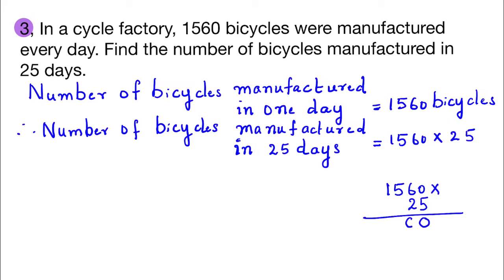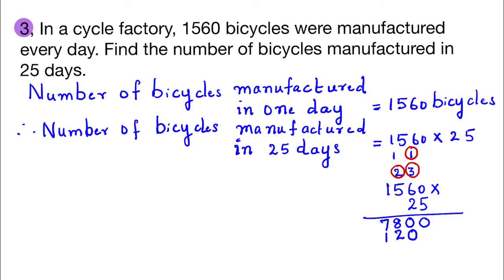5 times 0, 0. 5 6s are 30. Carry over 3. 5 5s are 25 plus 3, 28. Carry over 2. 5 1s are 5 plus 2, 7. 2 times 0, 0. 2 6s are 12. Carry over 1. 2 5s are 10 plus 1, 11.